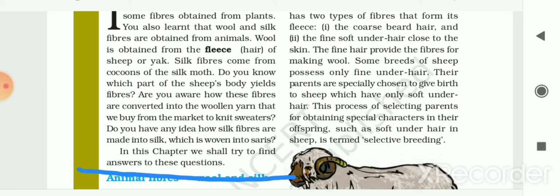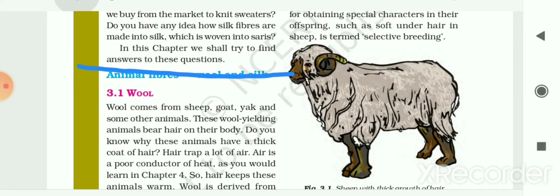Do you know which part of the sheep's body yields fibers? And are you aware how these fibers are converted into the woolen yarn that we buy from the market to knit or make these sweaters? Do you have any idea how silk fibers are made into silk, which is woven into saris? In this chapter, we shall try to find out answers to these questions.